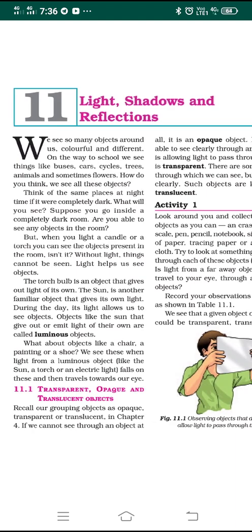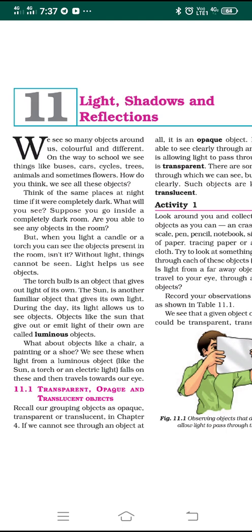During the daytime the light of the sun allows us to see the objects in our surroundings. Objects like the sun that give out light of their own are called luminous objects. There are many examples of luminous objects: the sun, a torch bulb, a candle. These all give their own light, so we call them luminous objects.